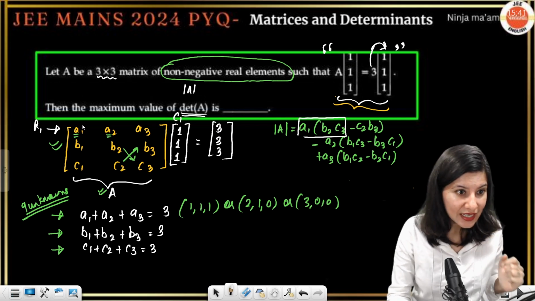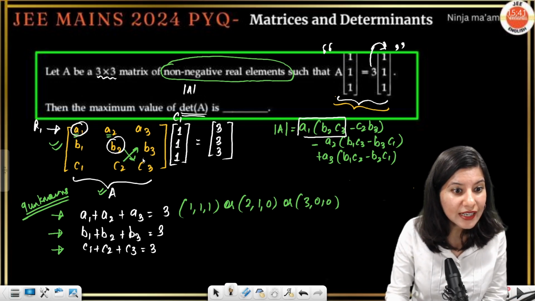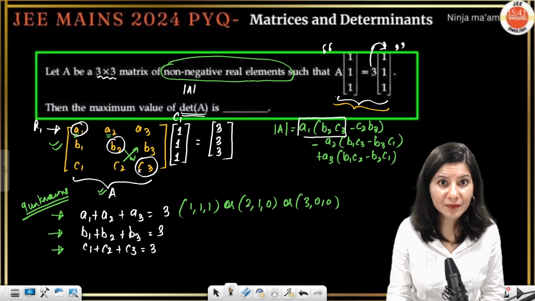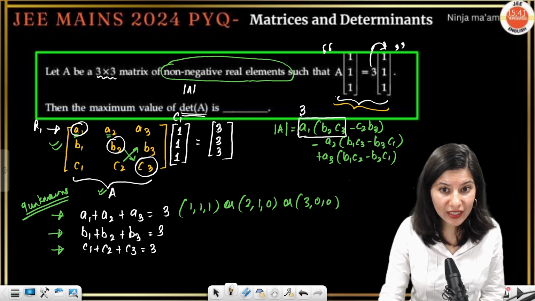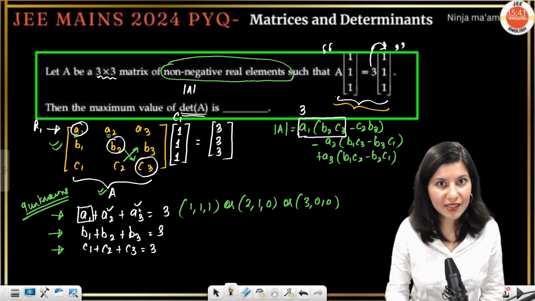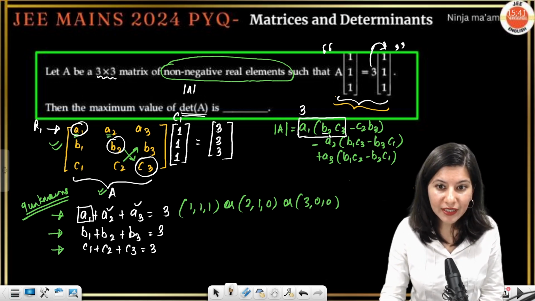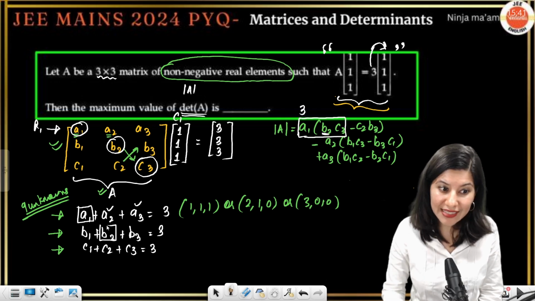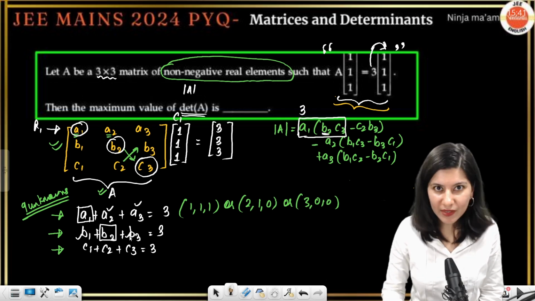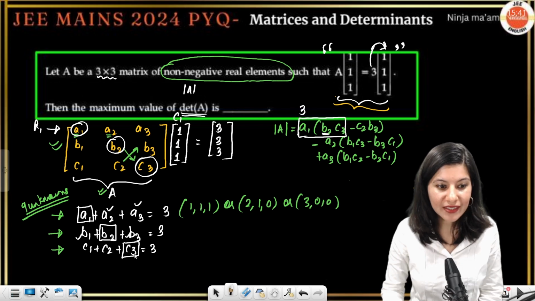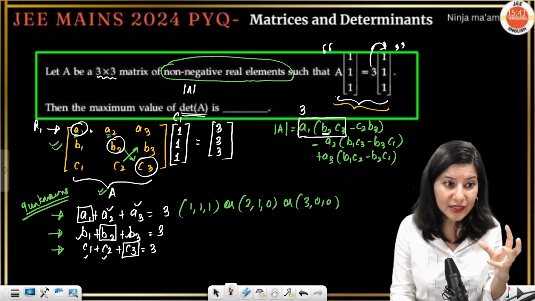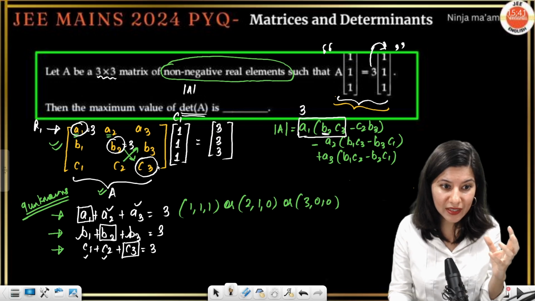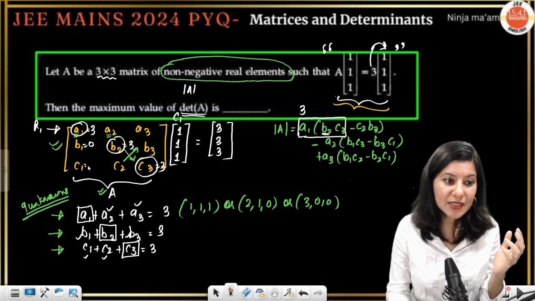A1, B2, C3 is nothing but the diagonal elements of determinant A. So if I mark A1 as 3 from this equation, the rest 2 become 0. For B2 also, I mark B2 as 3, and the rest 2 elements become 0. Same goes with C3: 3, and the rest 2 elements become 0. So all the diagonal elements will become 3 in this matrix and the rest of the elements will become 0.